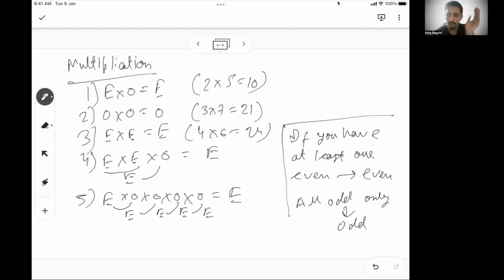So for summation, the more power is with odd numbers. The number of odd numbers determines whether the outcome will be even or odd. In terms of multiplication, the power is with the even number. Even if there is one even number, the outcome will always be an even number. If there is no even number and all are odd numbers, then only the outcome will be an odd number. Okay.